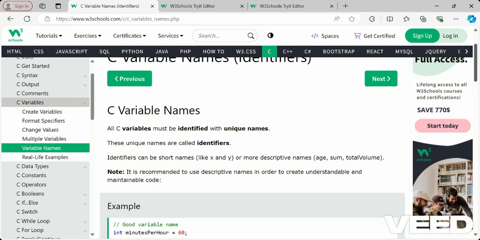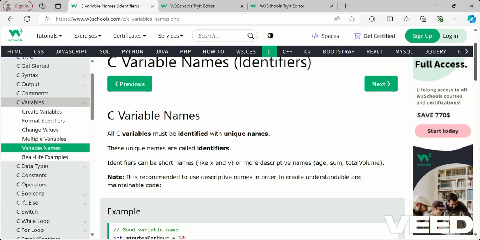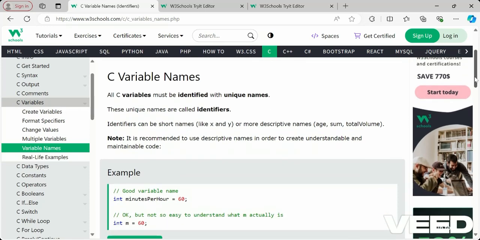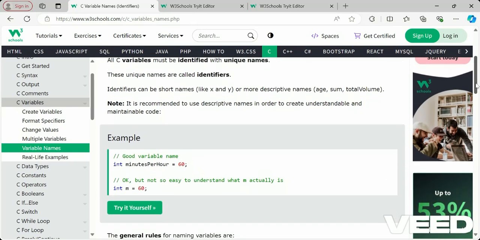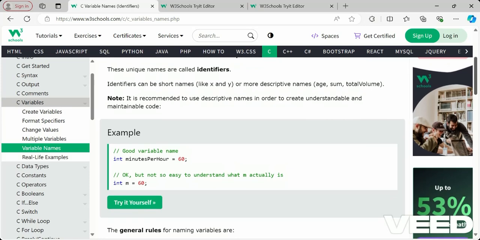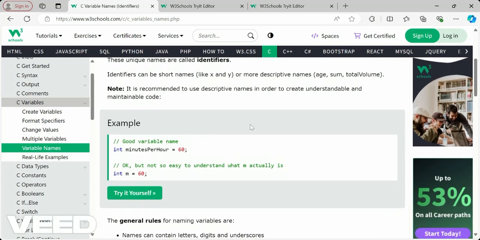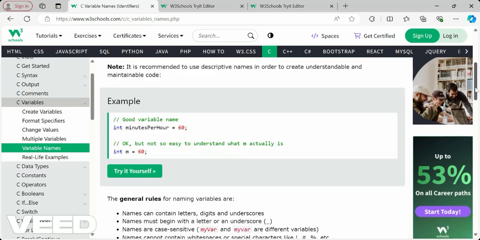Identifiers can be short names like x and y, or more descriptive names like age, sum, total, or anything. It is recommended to use descriptive names in order to create understandable and maintainable code. If you give x or y, the other person will not understand your point of view or why you have given x or y. If you give a descriptive name, such as sum or age, they will understand what variable or value it is. So that is how important the variable name is.